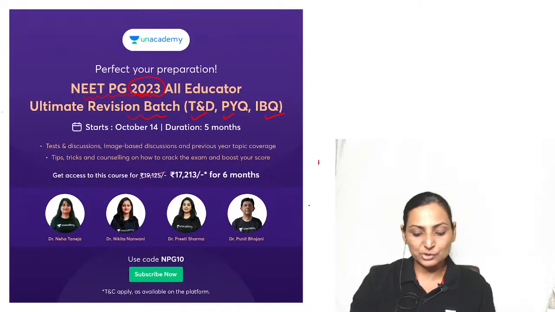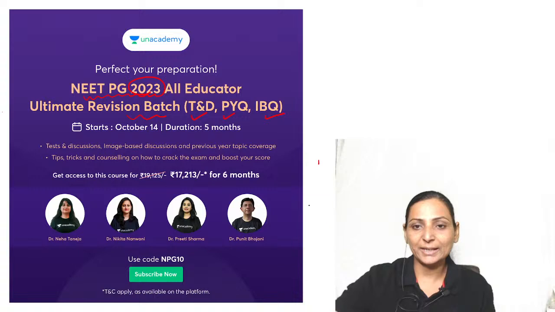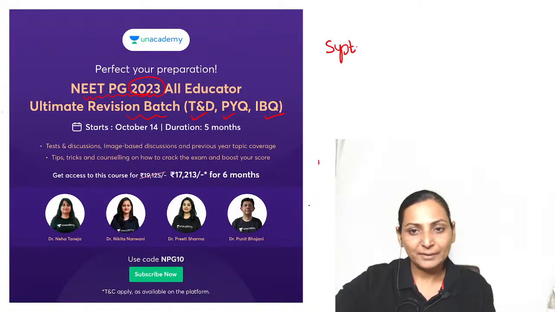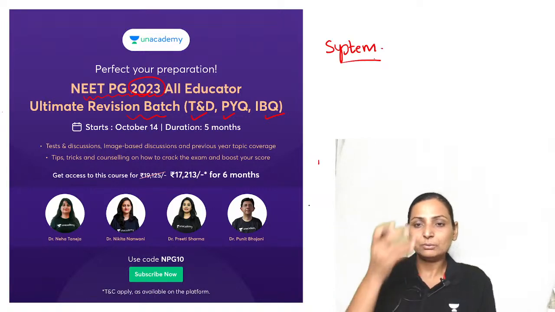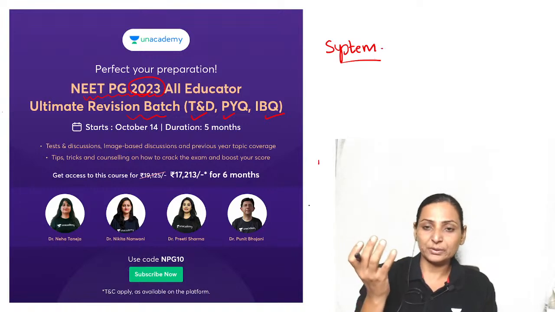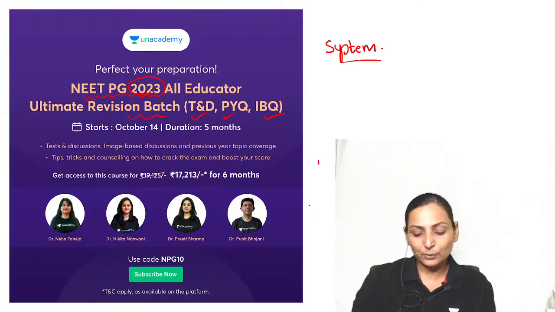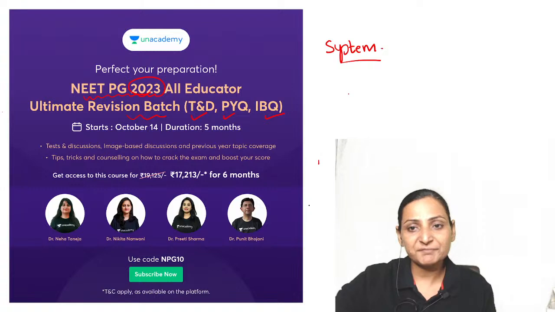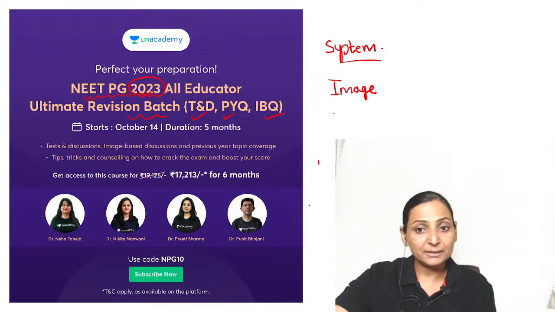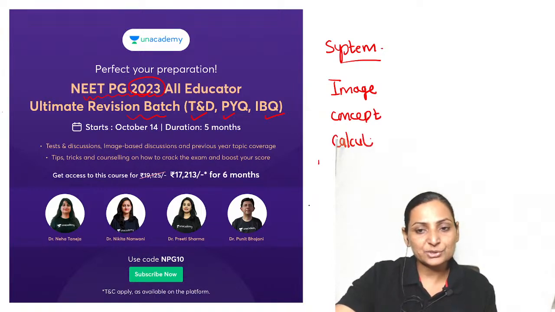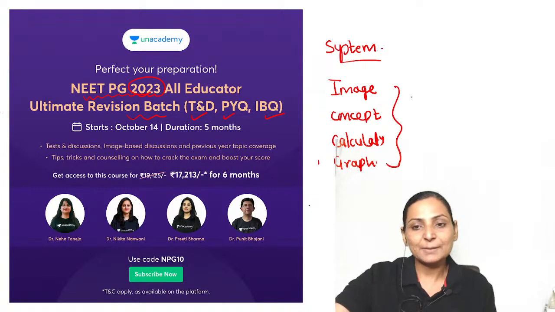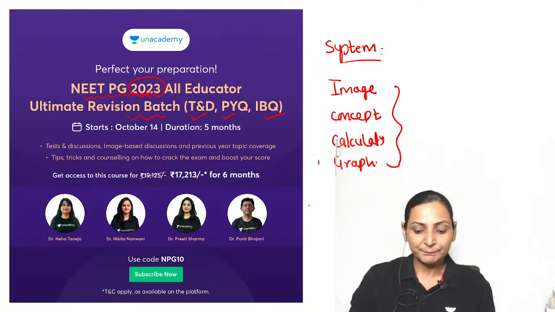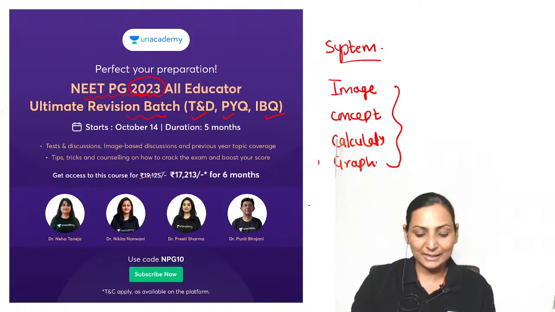So as far as physiology is concerned, I'm going to take it system wise, right? So it will not be only image based, or of one type, but I'll be covering the image based questions, then the conceptual questions, then the calculation based questions, and also the graph related questions. I'm going to go through all this system wise so that things really become easy and interesting for us.